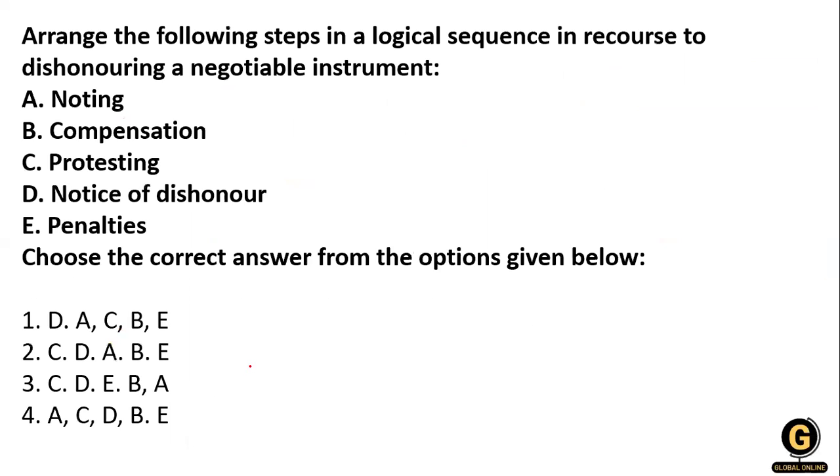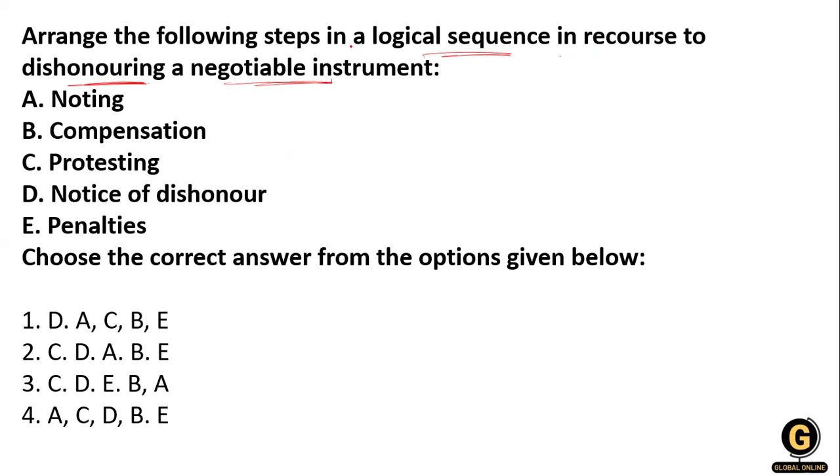Now the next question: arrange the following steps in the logical sequence in recourse, for the dishonor of a negotiable instrument.